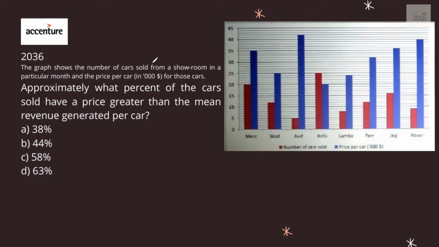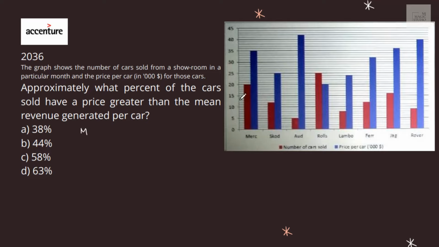The graph shows the number of cars sold from a showroom in a particular month. We have different types of cars. The red bar is the number of cars sold, and the blue bar is the price per car in thousands of dollars. Approximately what percent of the cars sold have a price greater than the mean revenue generated per car?